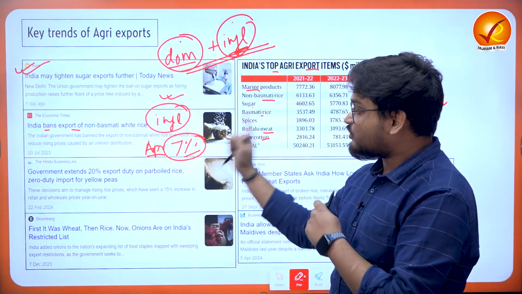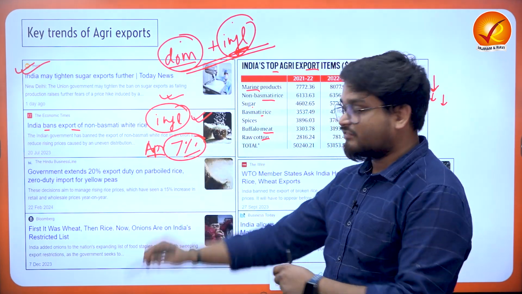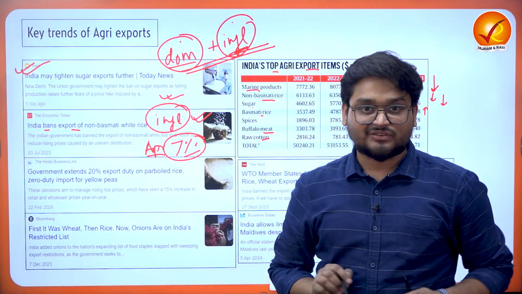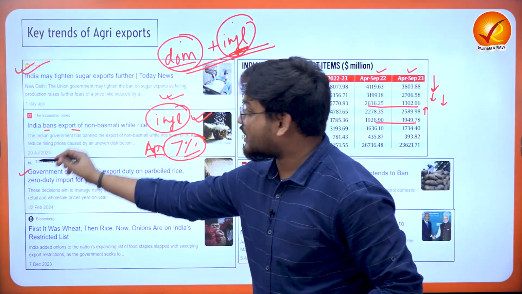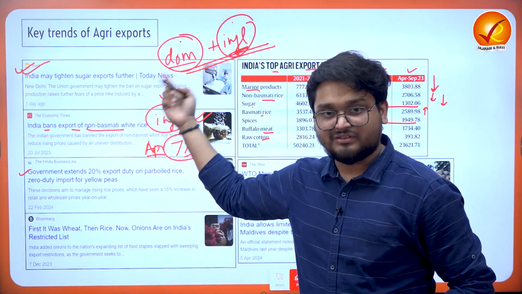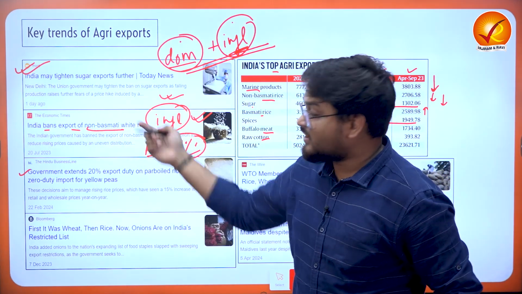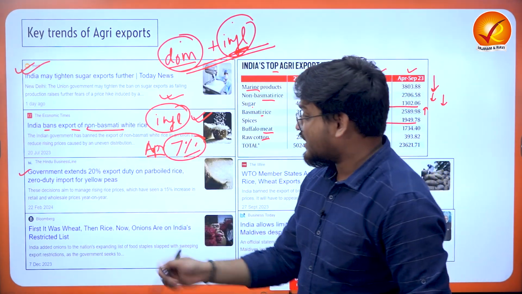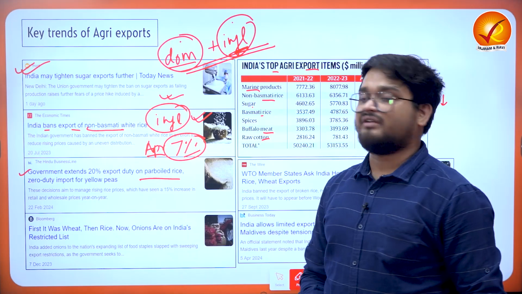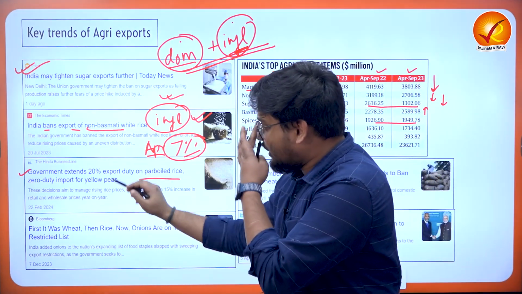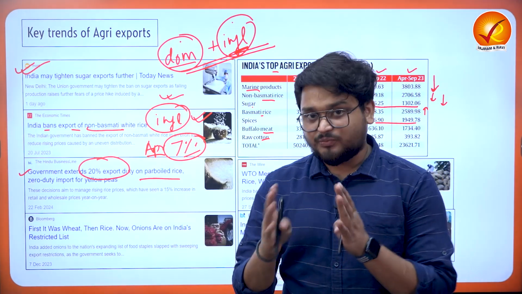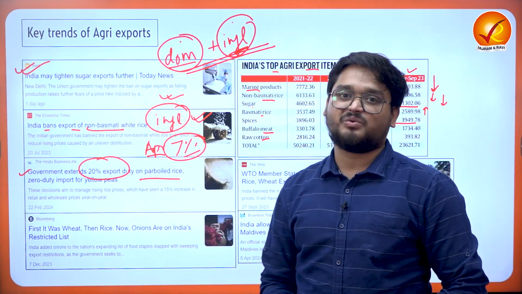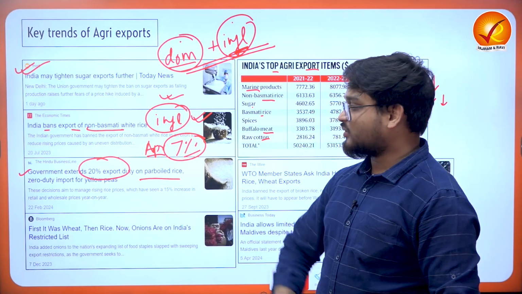So that is why we have to understand combating inflation is a very, very important task. India has extended, apart from the non-basmati white rice export restrictions, the same restrictions, modified and also extended, on the parboiled rice. And there has been a total amount of 20% export duty. So exporters need to pay 20% more to export their rice when it comes to parboiled rice.